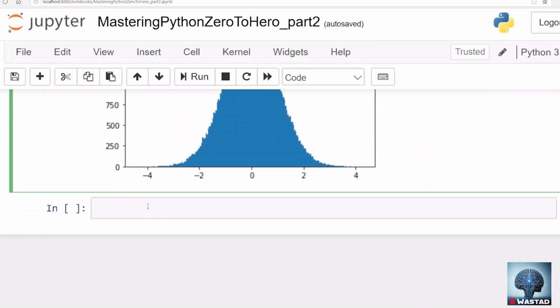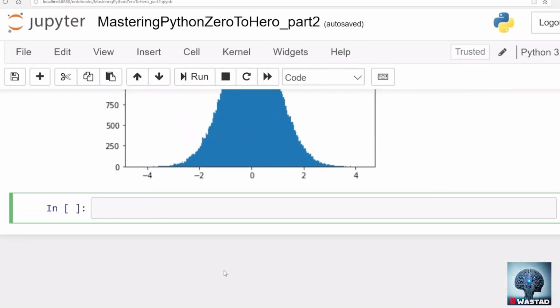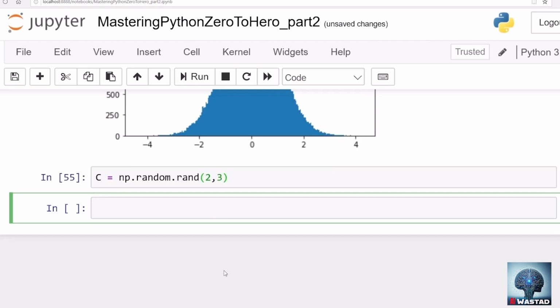Okay, next we see the reshape function. One more thing, for example, if you want to create a two-dimensional array of just random numbers, you can call np.random.rand and pass 2 arguments, for example 2 by 3, and the C will be a 2 by 3 matrix.